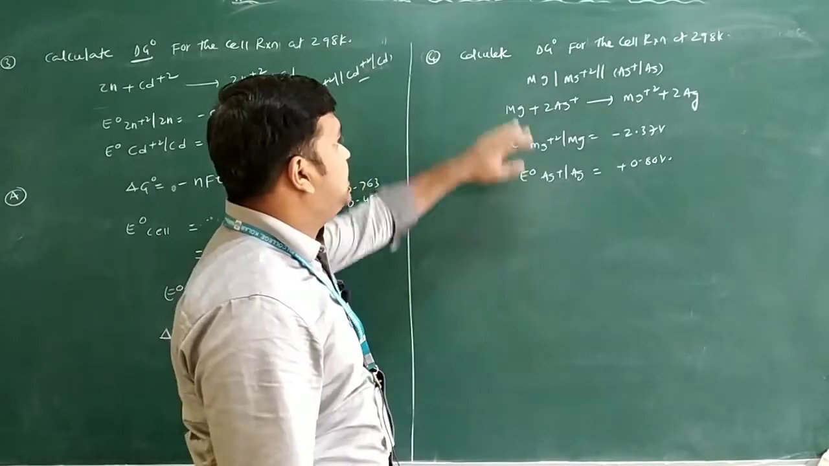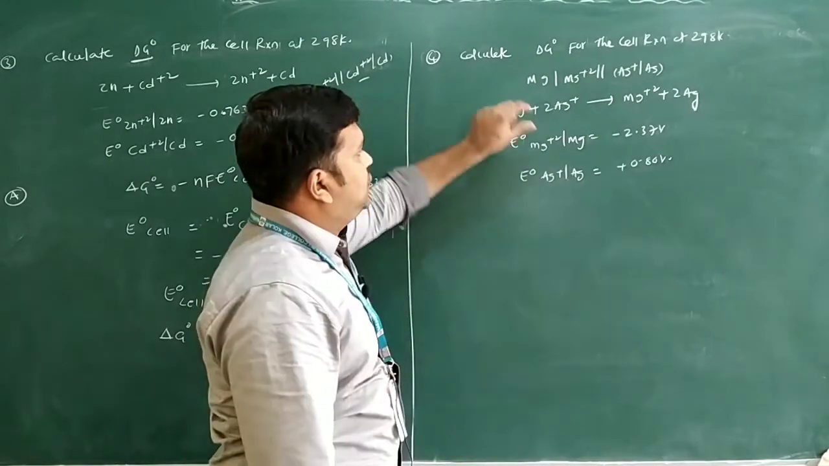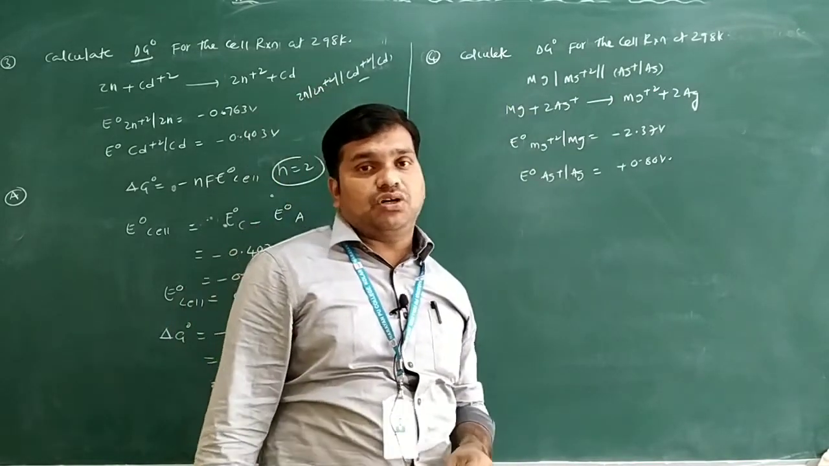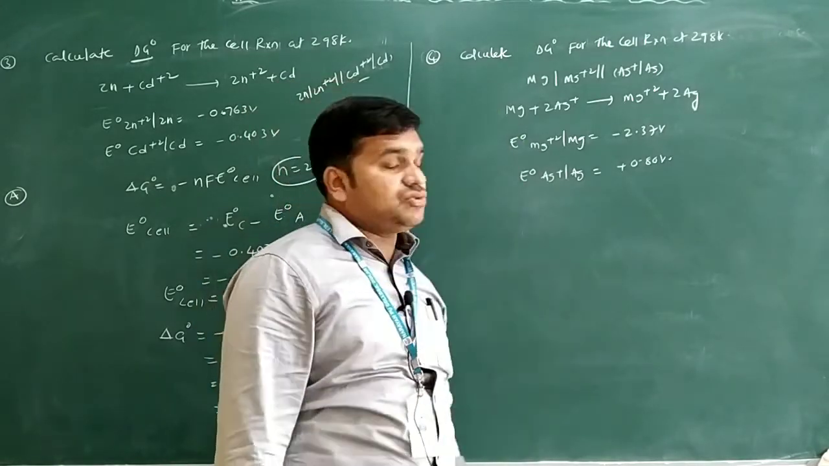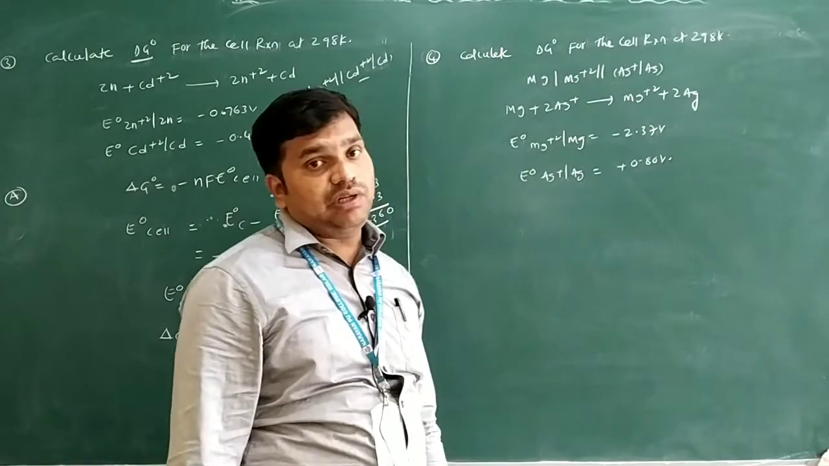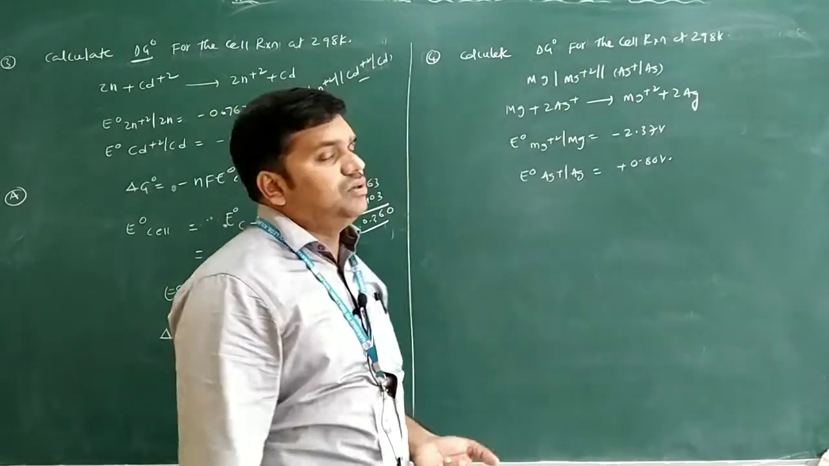Let us see this question. Calculate the delta G naught for the cell reaction at 298 Kelvin. First they gave the reaction with the expression with salt bridge, and they gave the reaction, and one more is given: E naught cell of Mg plus 2 Mg and E naught of Ag plus Ag given only. What are they asking? They want us to find the delta G naught for the reaction. You know what the n value change is here?